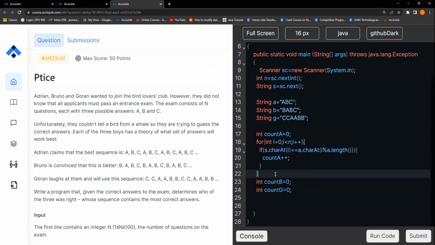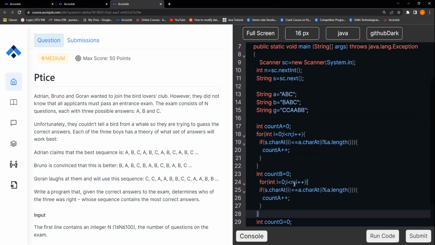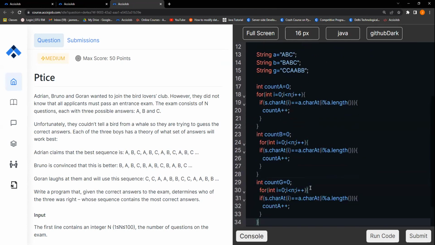Now, by this, I can tell that a.charAt(i modulo length) will limit my i to the values from 0 to size minus 1. Then if it is a match, I can increment the count. I need to do this same operation for these 3 guys as well.